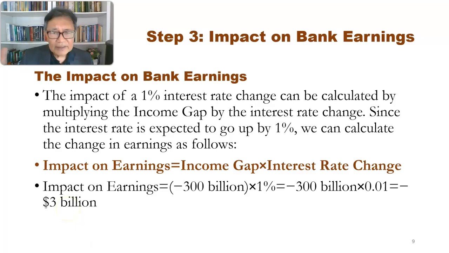So when interest rate goes down, a bank that is facing a negative gap will experience a higher profit. So this is another area that we would like to see later on, with regards to the impact on banking earning when interest rate is falling.